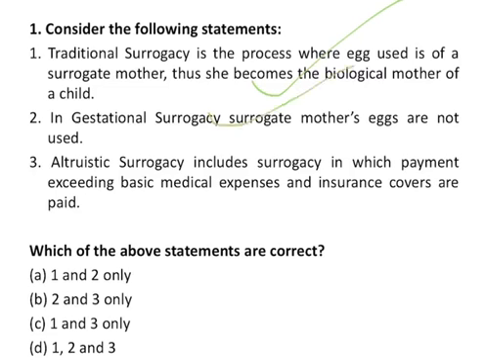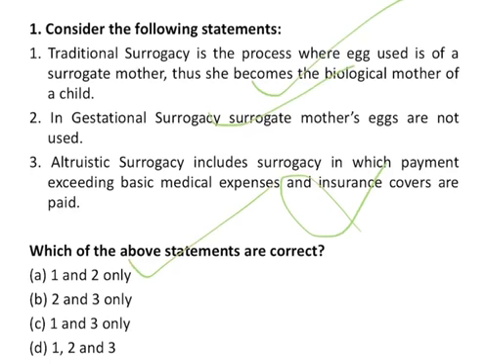The third says, altruistic surrogacy includes surrogacy in which payment exceeding basic medical expenses and insurance covers are paid. This statement is wrong because altruistic surrogacy is that surrogacy in which there is no payment of any monetary compensation other than the basic medical expenses and insurance coverage. So 1 and 2 are the correct statements here. So the correct answer will be option number A.